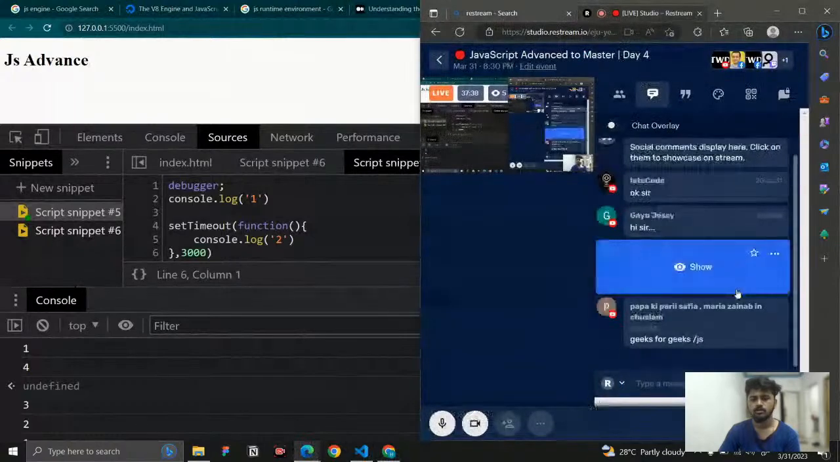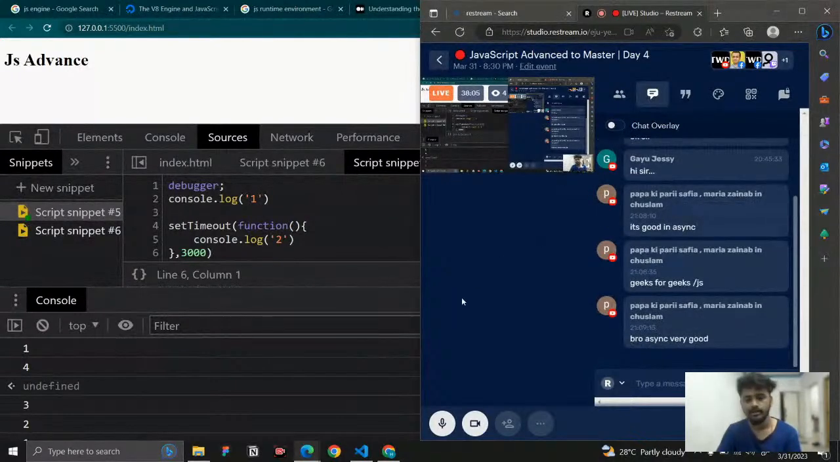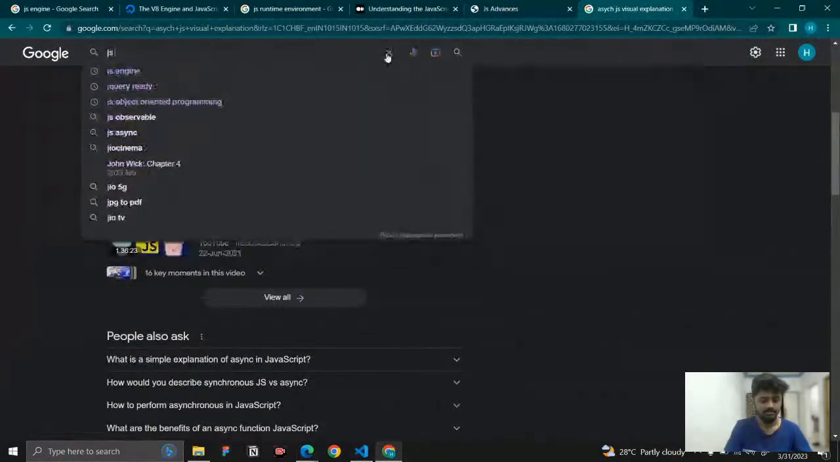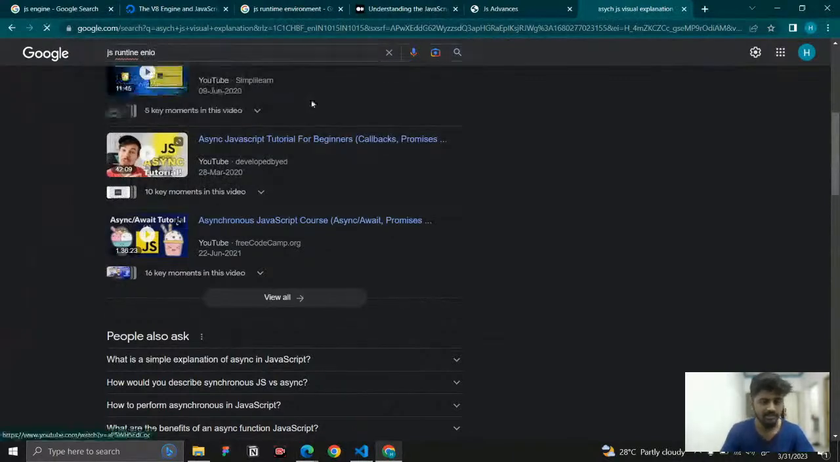What is this? Not for Greek. For Greeks, that is a GitHub repo. Here we can visually see what is happening: the call stack, the web API, the callback queue and the event loop also. If I write some code, it will come to the callback, and it will send the code to the web API. Visually we can see it. The JavaScript runtime. Yeah, I got it. Got the correct prompt to get this. Yes, runtime environment visual explanation.